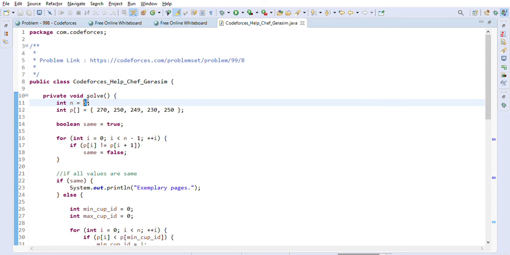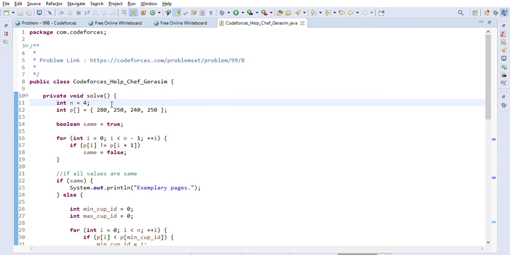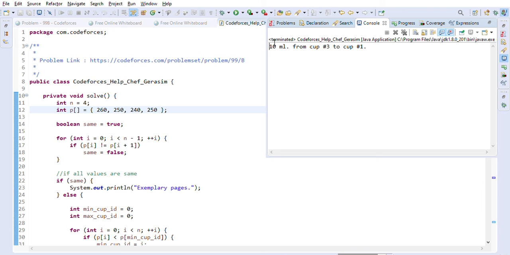So another example we can try is, we have 4 cups, let's say. And these are our 4 cups, right? So let's just consider one is 250, another is 250, this one is 240, and this one is 260, or 280 we can say, right? Let's just execute this one. So this is unrecoverable because we cannot recover this, so we have to make this, I think, a 260, and then it should be working now. So now it is working correct because this is a correct configuration.